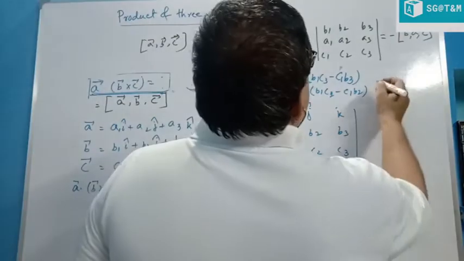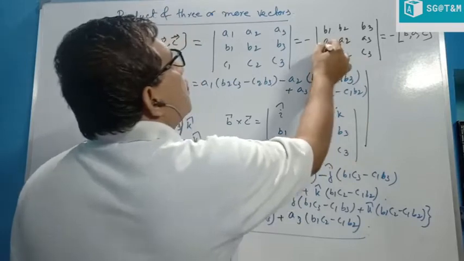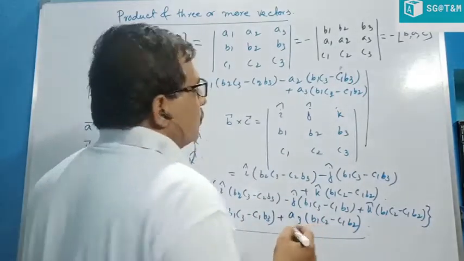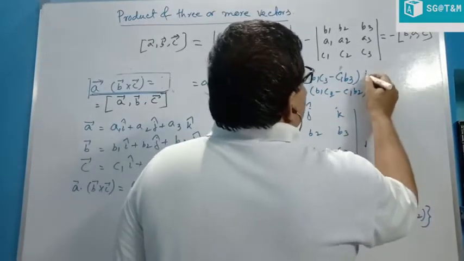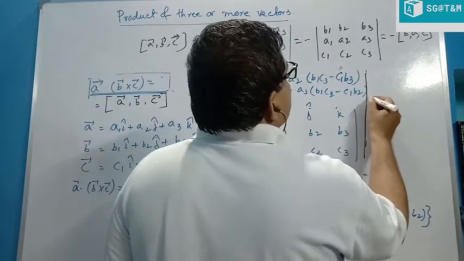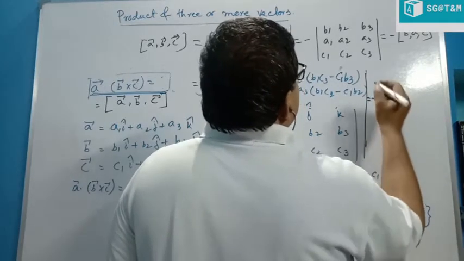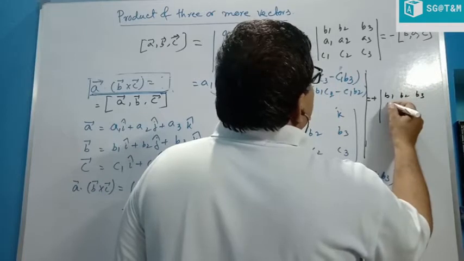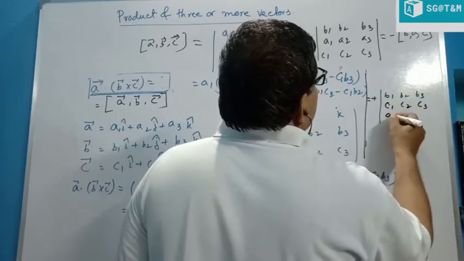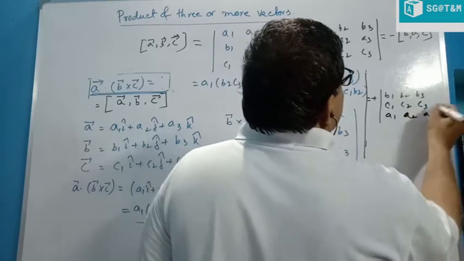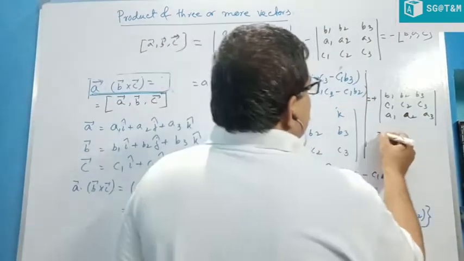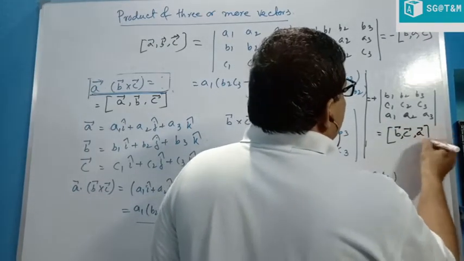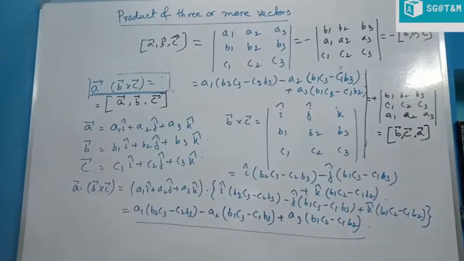Again, if we change another two rows, second and third, then we get another minus, that is minus and minus, which is plus. It will be changed from this to B1, B2, B3, C1, C2, C3, A1, A2, A3. That means this is nothing but B, C, A. If we change twice, then we get the same value again.